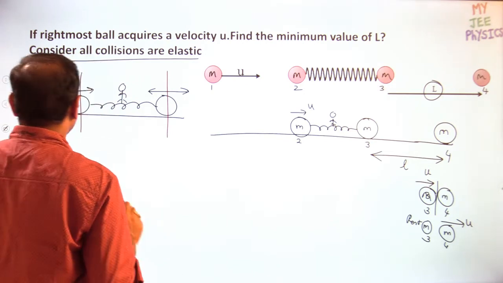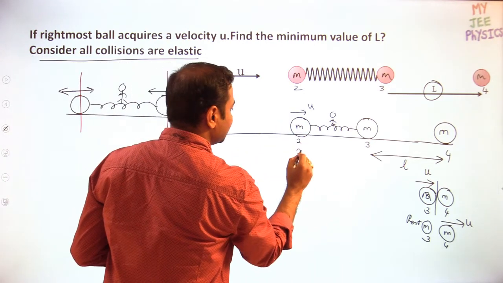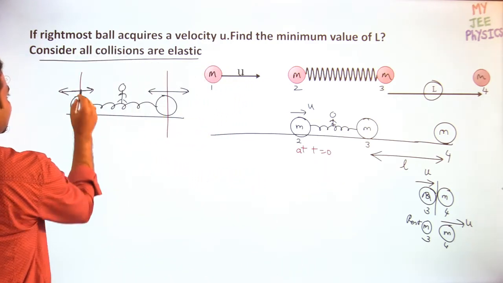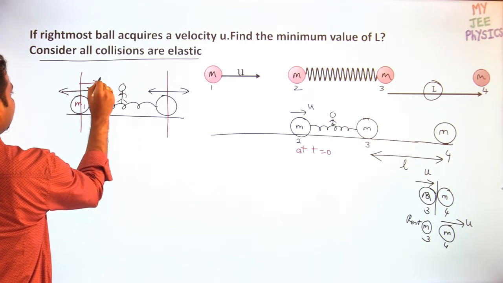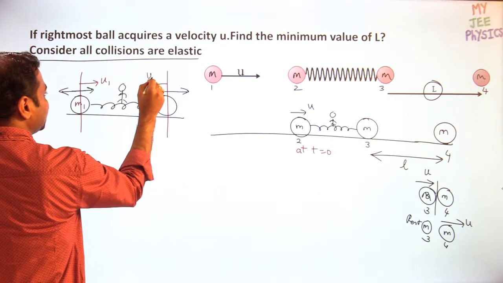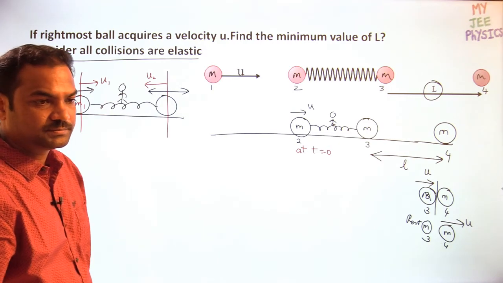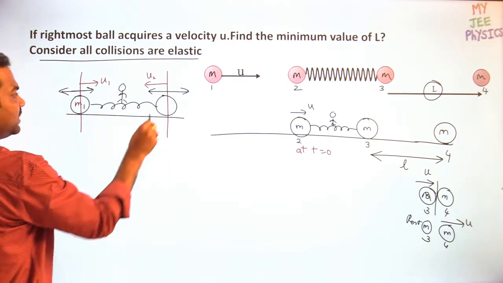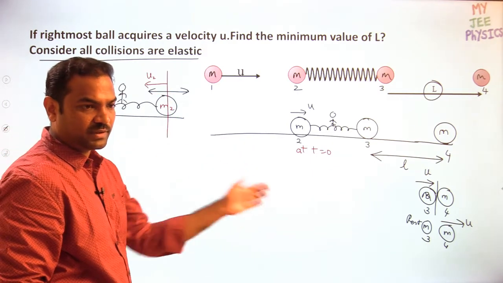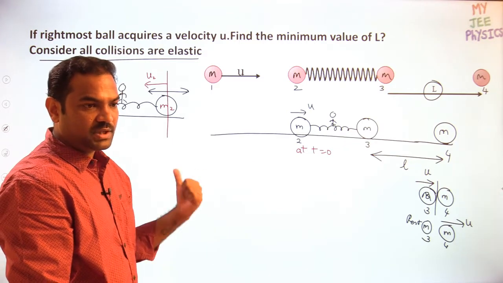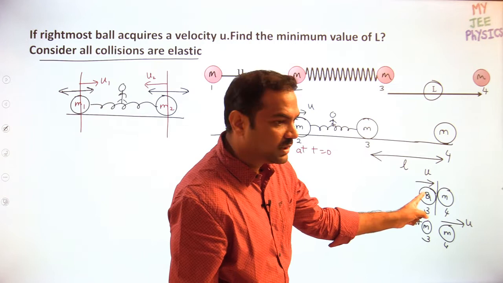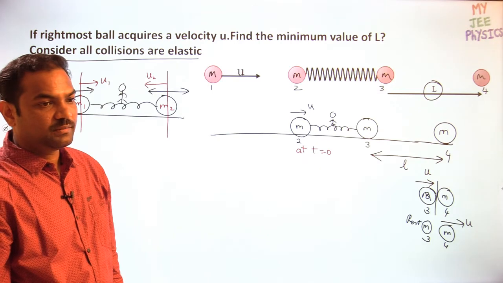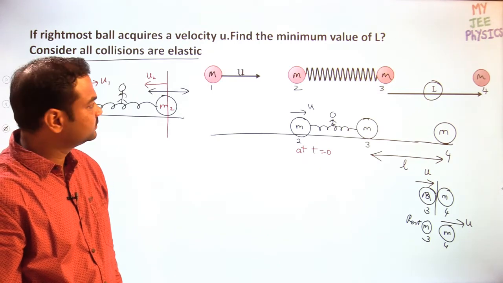Clear? Now initially, as soon as time is equal to 0, what is the situation? How is the velocity? We already discussed that the velocity of m1 is in the forward direction. The velocity of m2 is in the backward direction. Am I right? Clear? So this is the mean position. Now m2 gets the velocity u in the forward direction with respect to the ground. That means with respect to the center of mass, what is the velocity it has to get?